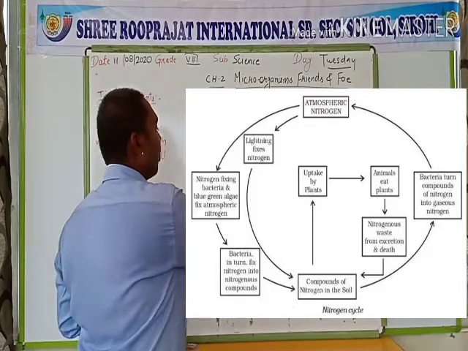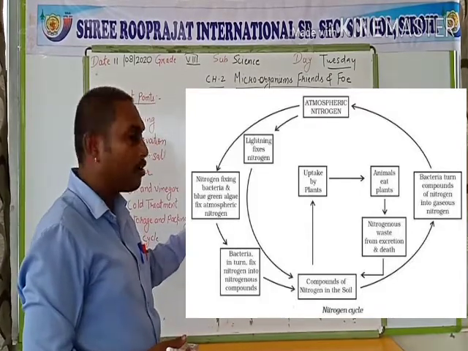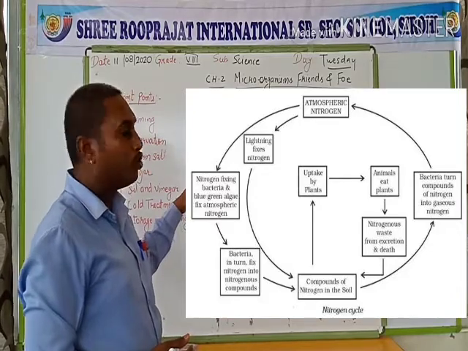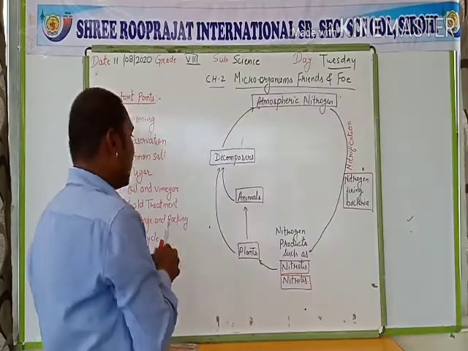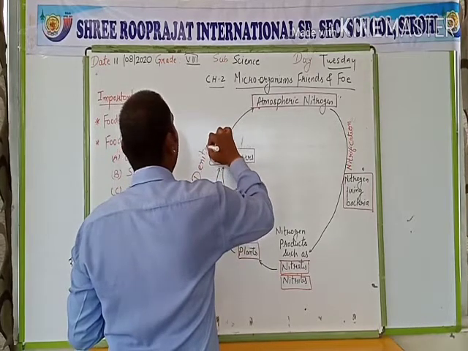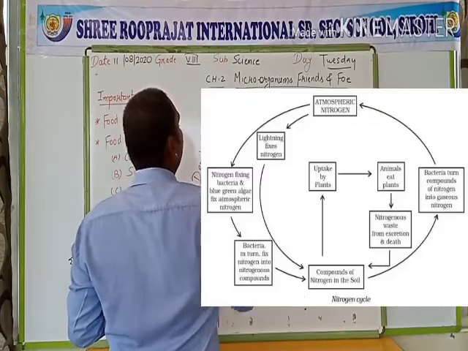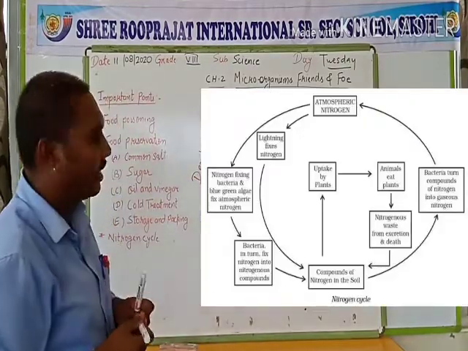And this process through which the plants and animals get converted into the nitrogen by decomposing through the decomposers is known as denitrification. So it is our nitrogen cycle.